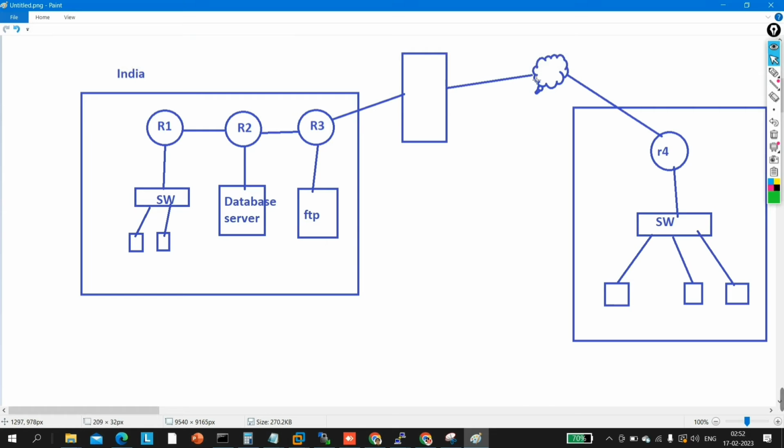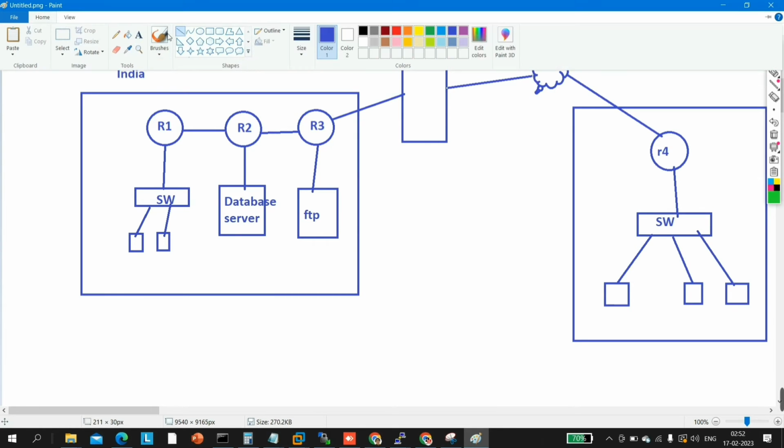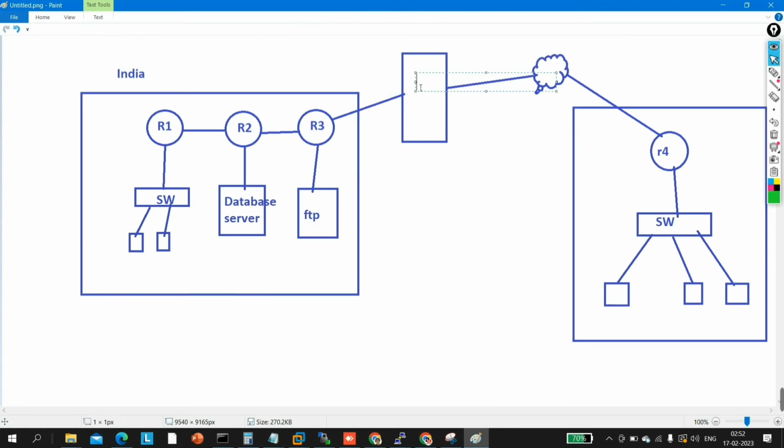Like this. This is my firewall. Fine. So this is my inside network, this is also my inside network, and this is ISP, internet, outside network, or you can say public network.